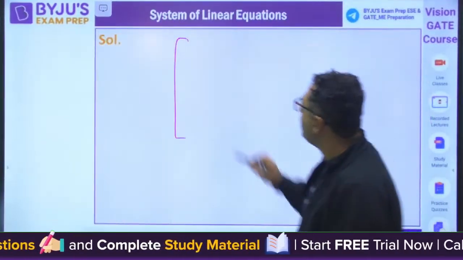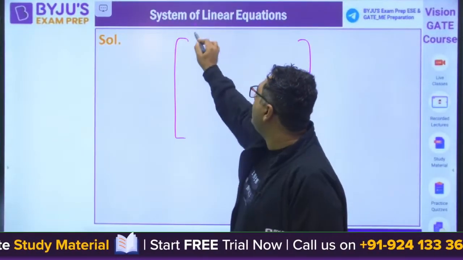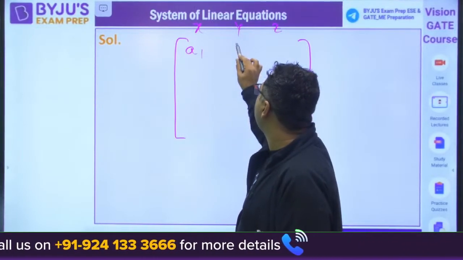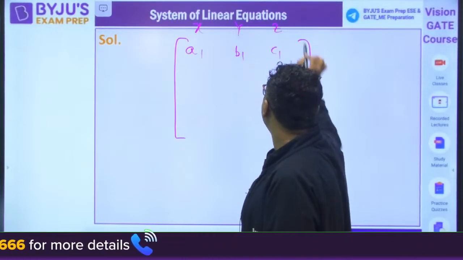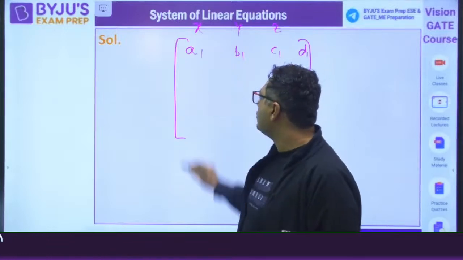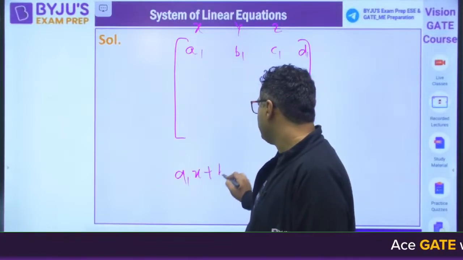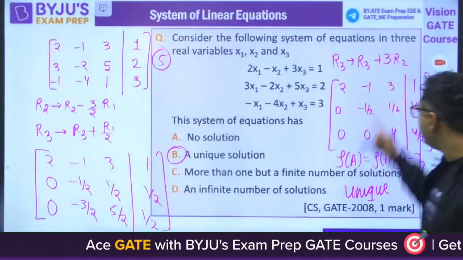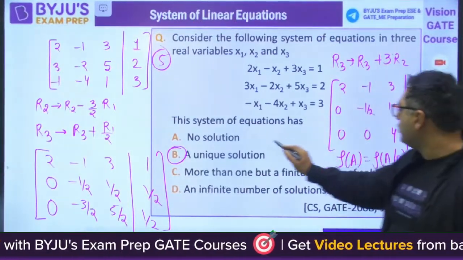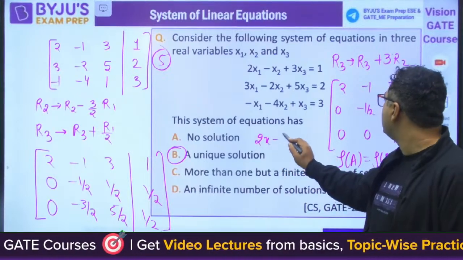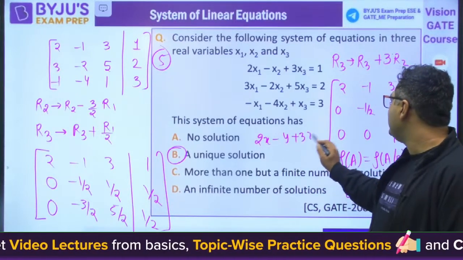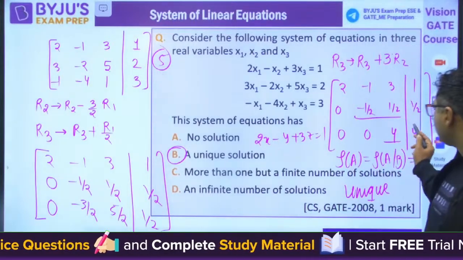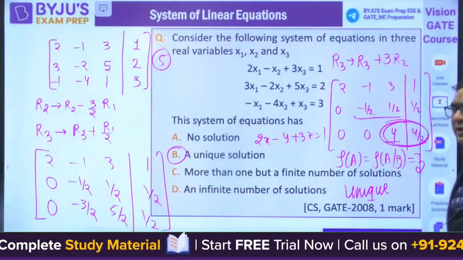Okay, whatever you are getting, you just need to do one thing. Let us say here you are getting A1, here B1, here C1, here D1. So you just need to write A1x plus B1y plus C1z is equal to D1. In other words, here you have 2, so the first equation is 2x minus y plus 3z is equal to 1. Second will give you this. Third will give you this. So from the third equation, you will get the value of one variable directly.